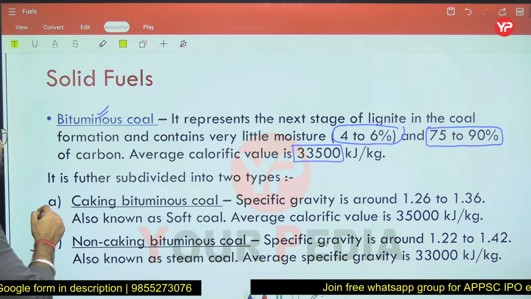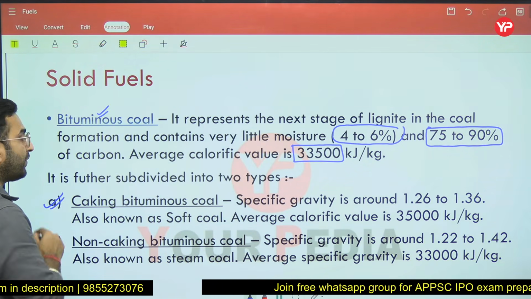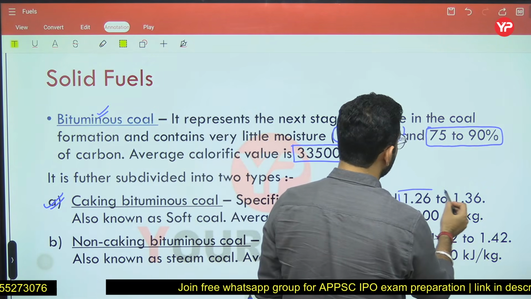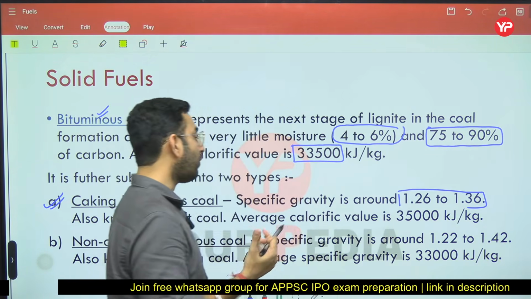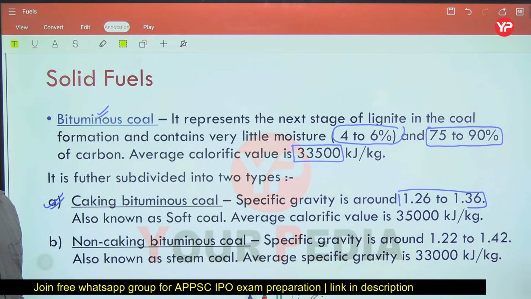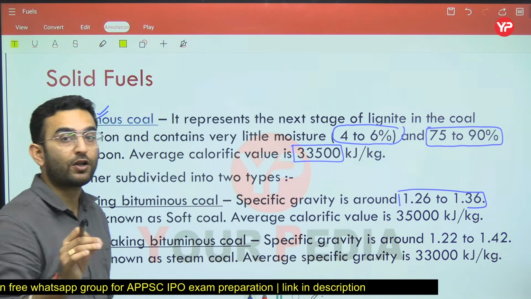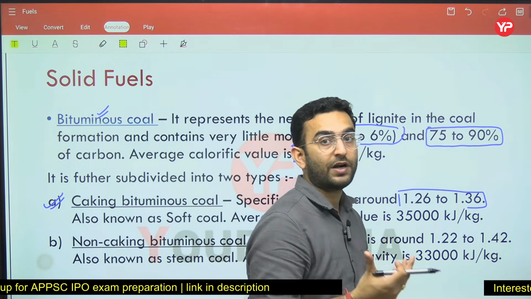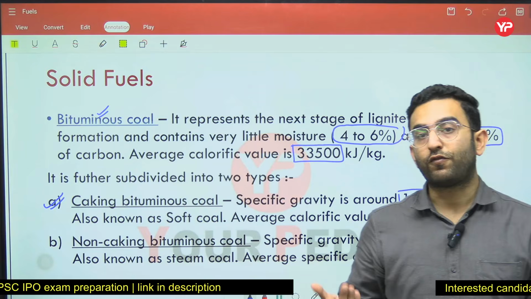If we talk about caking bituminous coal, the specific gravity is around 1.26 to 1.36. So it is a heavier type of coal, which has a very high calorific value. You can see caking bituminous coal is a good quality coal as compared to the non-caking, because it has a higher heat content than the latter.